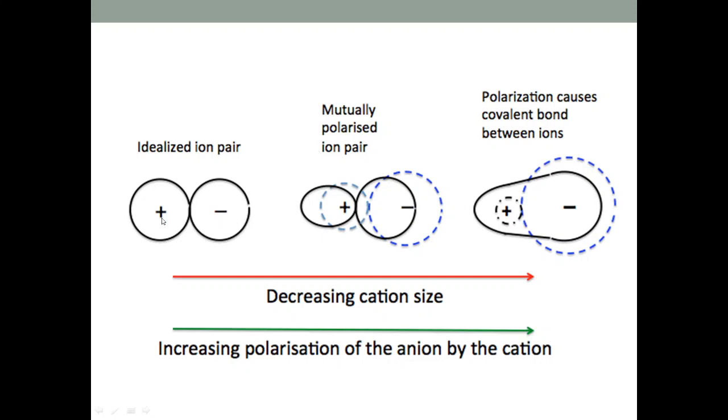Means the electron cloud which is negatively charged is attracted by the positively charged cation, but the positively charged nucleus of this anion is repelled by the cation, and because of this there is a distortion in shape. So this distortion in shape of anion caused by the cation is called polarization.